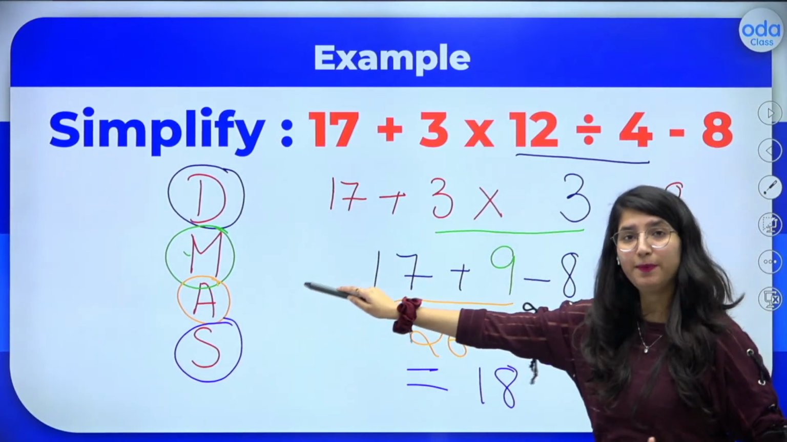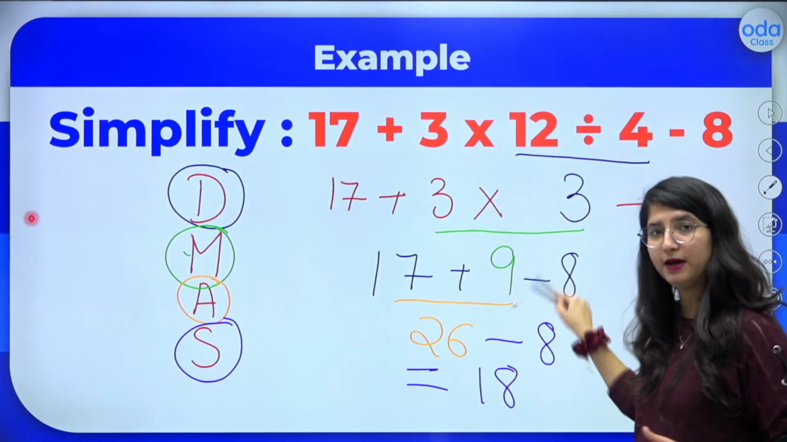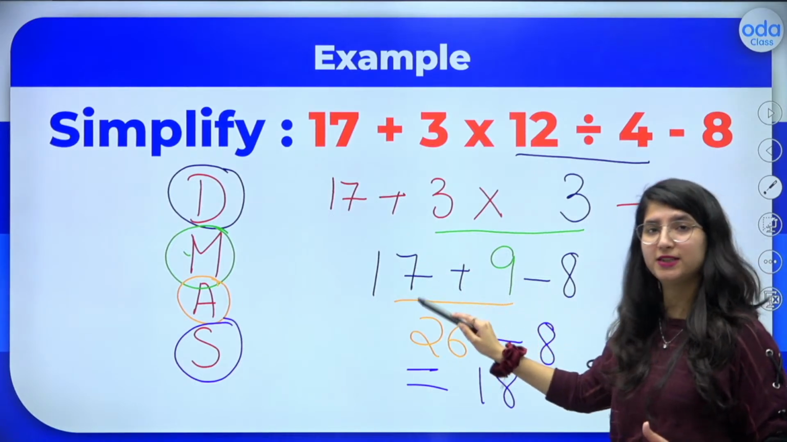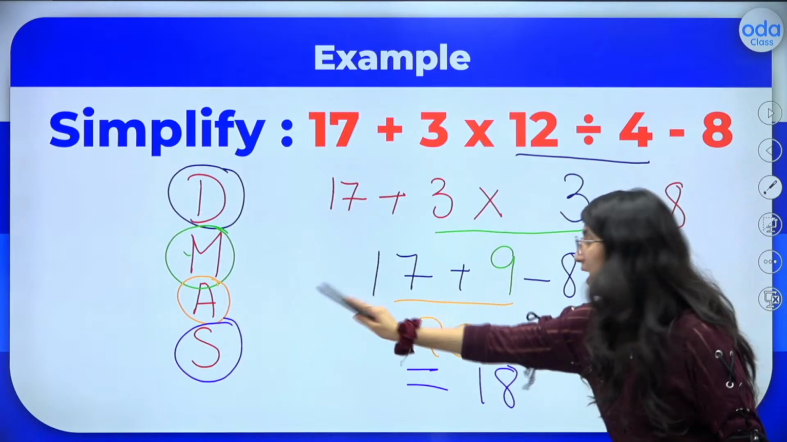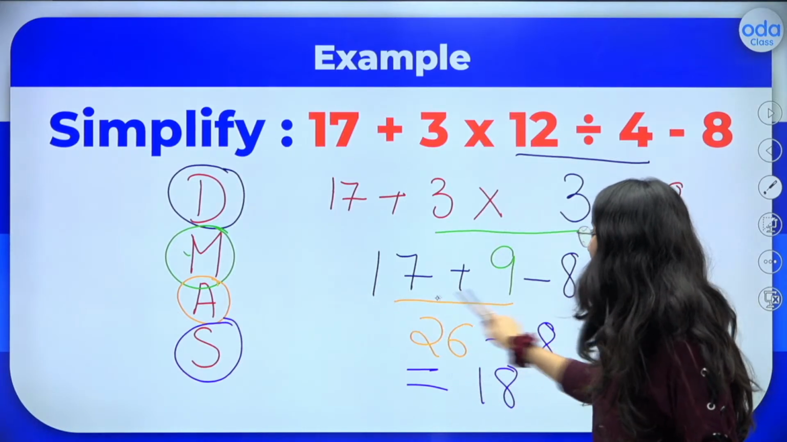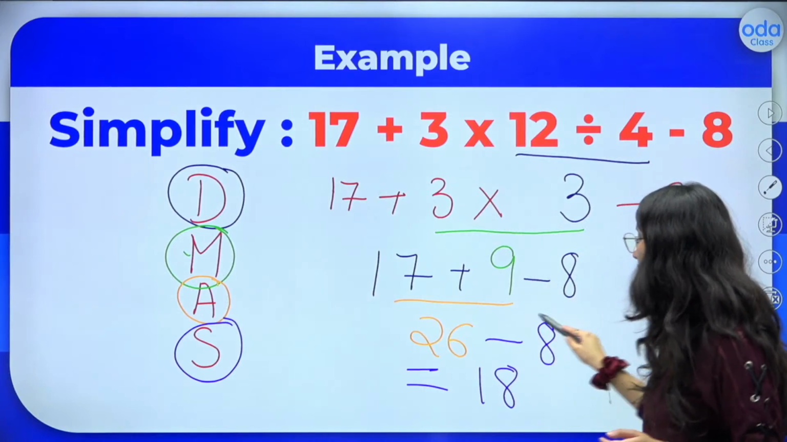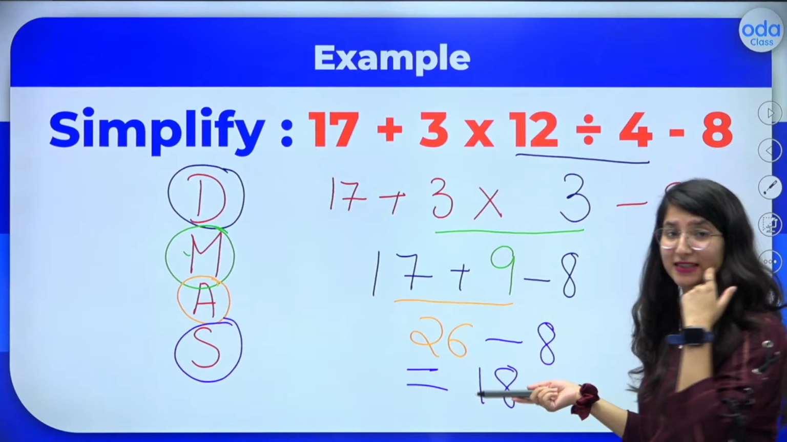The next is multiplication. So we multiplied 3 and 3. We got 9 here. Okay. After that, I copied down the rest of them. 17 plus and minus 8. After that, we had to add. So I added 17 and 9. We got 26, out of which I subtracted 8. So what answer do I get? I got 18 as the answer.